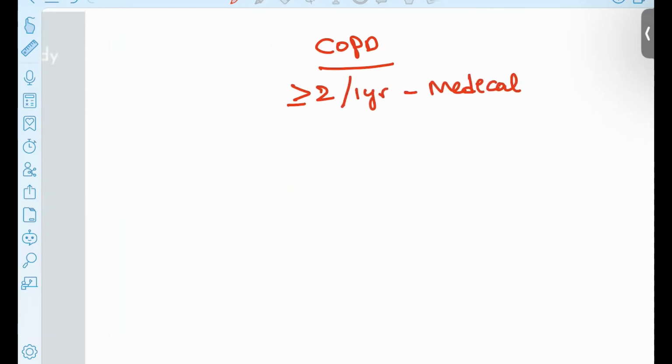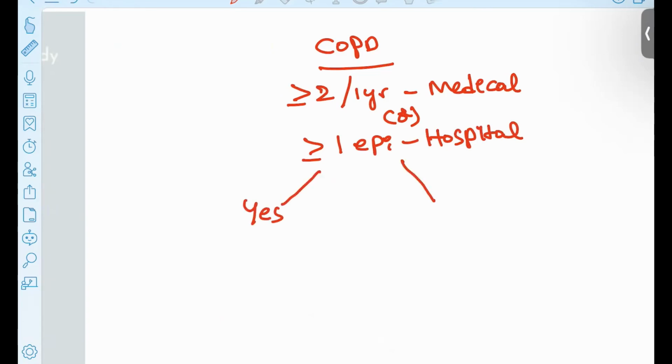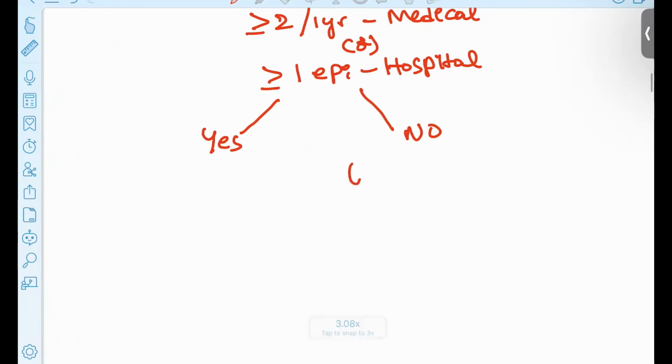Treatment protocol for COPD patients: you have to see whether the patient has had more than 2 episodes in the last 1 year requiring medical consult for attacks, or one or more episodes needing hospital admission or mechanical ventilation. Based on this classification, we treat the patient if yes or if no. If no, you continue based on their clinical grading: grade 1 or grade 2.